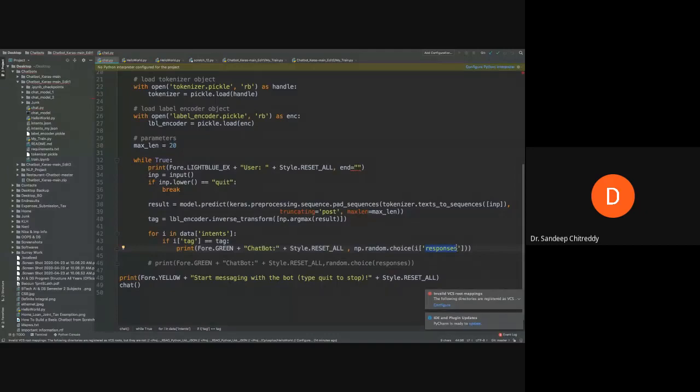We can always fix the first sentence itself, but the bot looks more human if it gives a different response every time. So np.random.choice will generate a random number and pick a random sentence from the responses category, and that is appended to the chatbot. When I show the output in the terminal, you will be able to appreciate this and connect to it. So let us run this and see whether the chatbot is working or not.